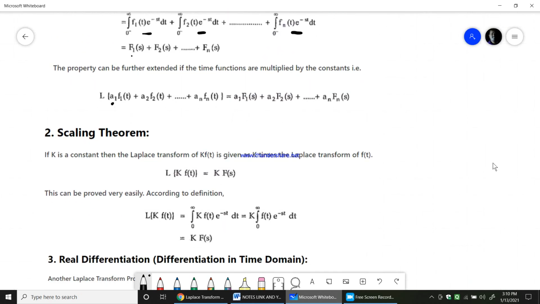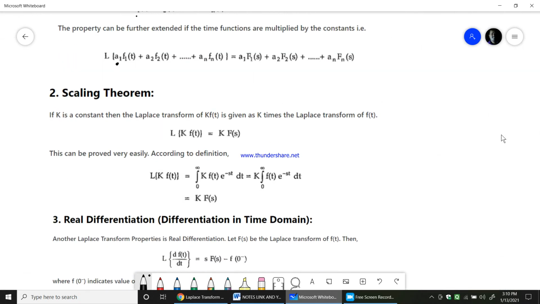Now the next thing is, let us go with the scaling theorem. Okay, so what is the scaling theorem? This is one of the important properties in Laplace transform. Now assume k is a constant. Then the Laplace transform of k times the time function f of t, if you take the Laplace transform of that k times f of t, would be equal to k times the Laplace transform of f of t. Okay, so the Laplace transform of k times f of t is equal to k times the Laplace transform of f of t, which is F of s.